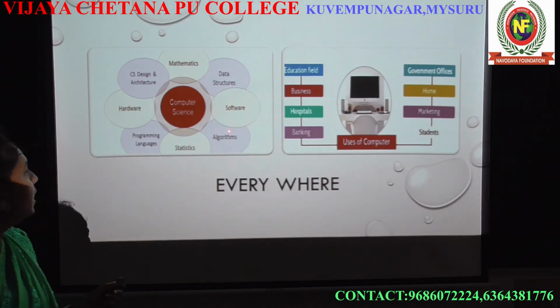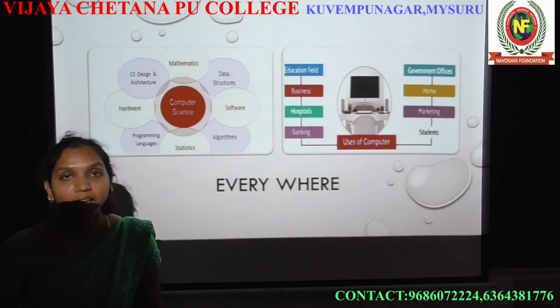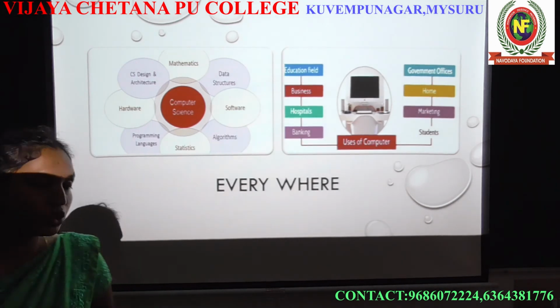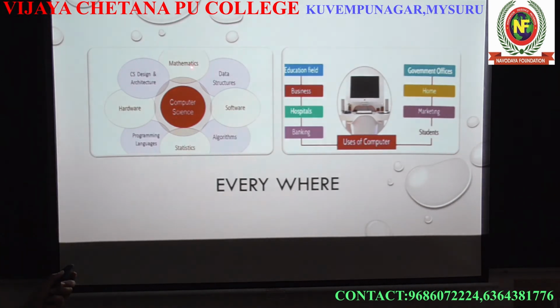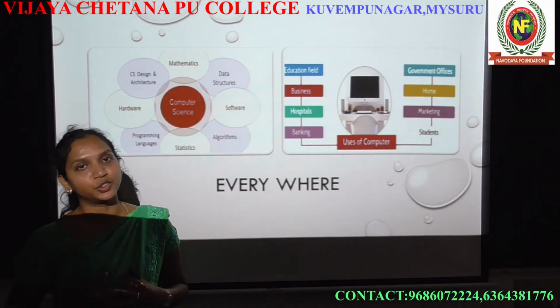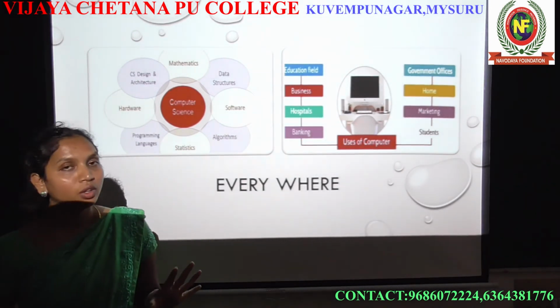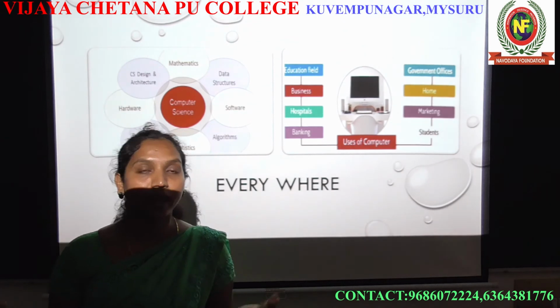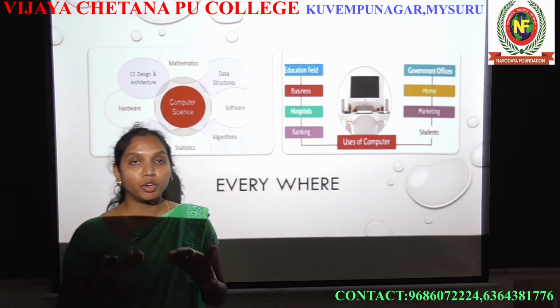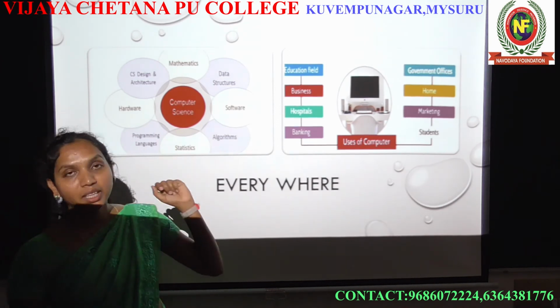And the next one here. So what is this? Computer science. If you are ready to study computer science, then you should be ready to learn about mathematics. Obviously, computer and mathematics have a close relationship. If you look from outside, you don't feel that computer and mathematics are related, but when you come to the back end, there is a close relationship between mathematics and computer science.